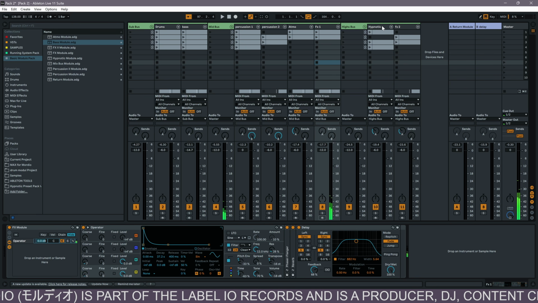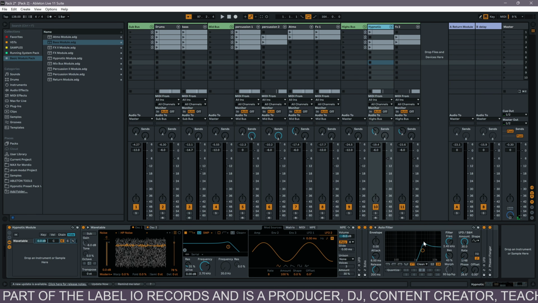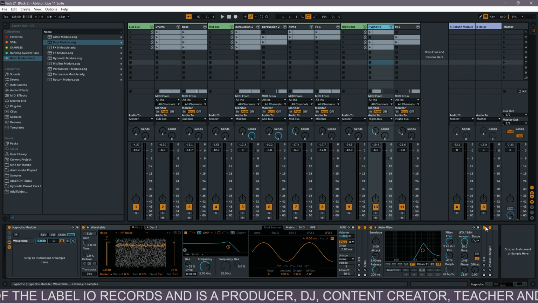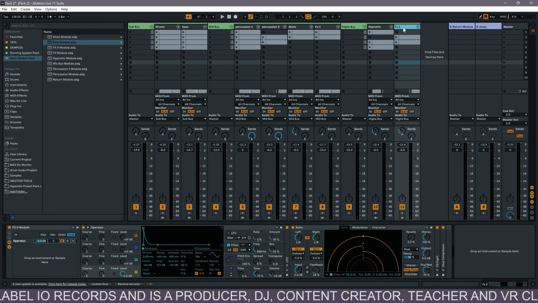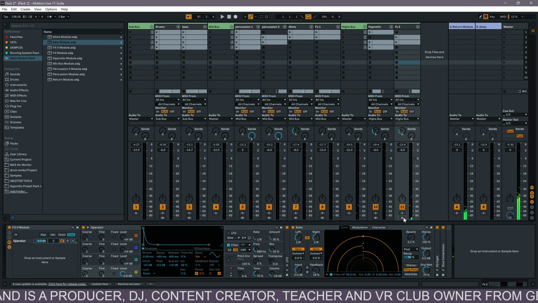Then hypnotic, of course we need one hypnotic sound. I use the wavetable here and make some auto filter morphing, phasing, and so on. And FX2 is another sound.